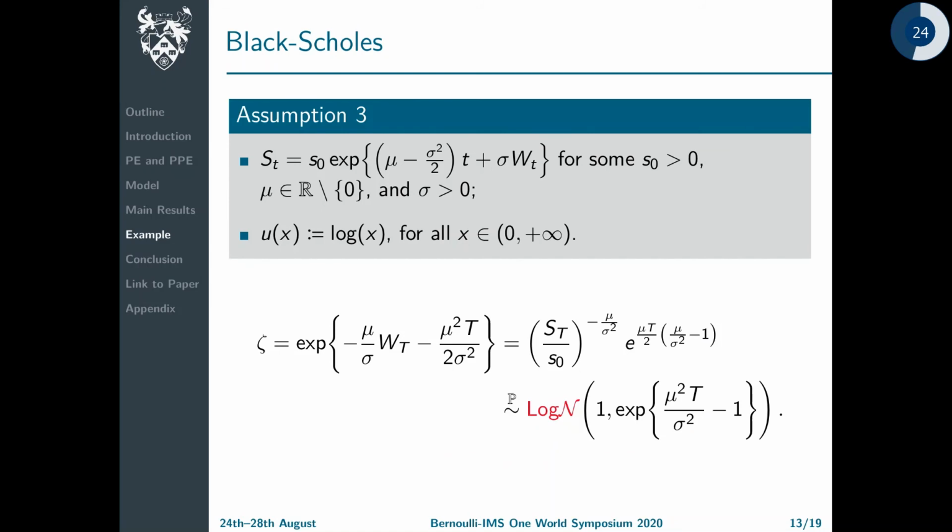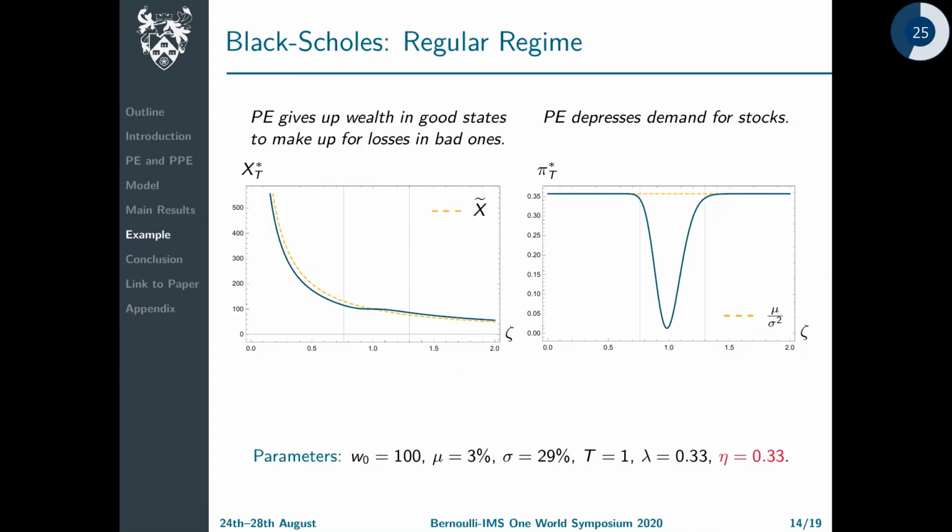Finally, we illustrate our results in the Black-Scholes model for an investor with CRRA preferences. And we see that in the regular regime, which arises when reference dependence is low, the unique personal equilibrium has no atoms and gives up wealth in good states of the world, relative to the classical utility maximizer, to make up for losses in bad states. As for the optimal stock weight, we see that reference dependence depresses demand for stocks, and more significantly so in intermediate states.